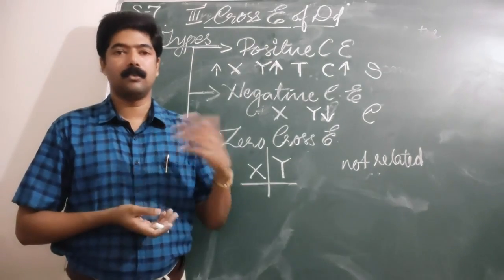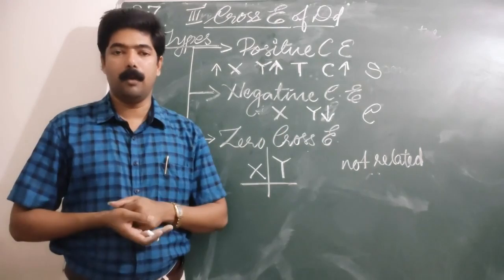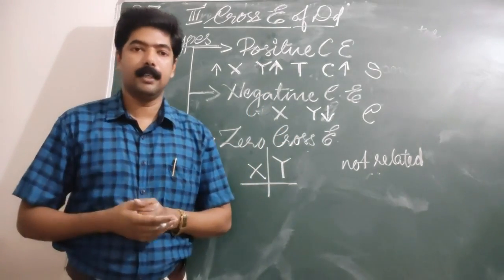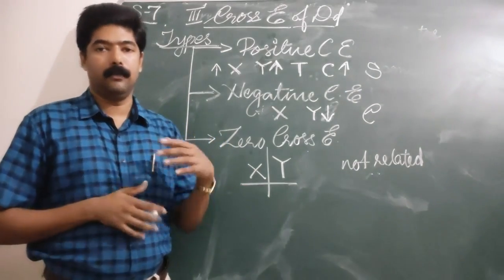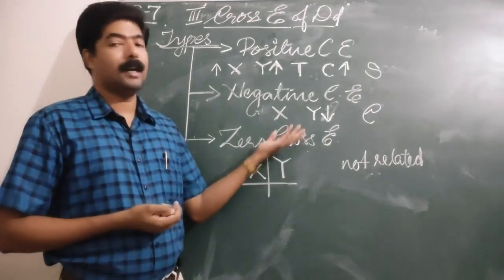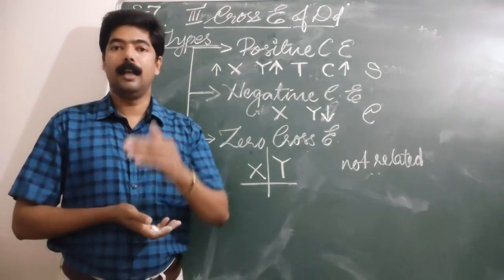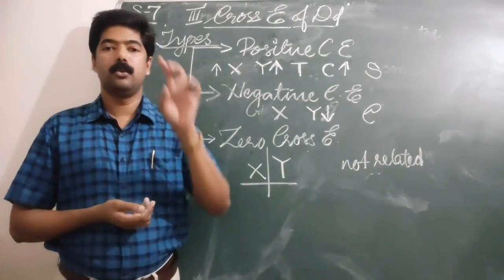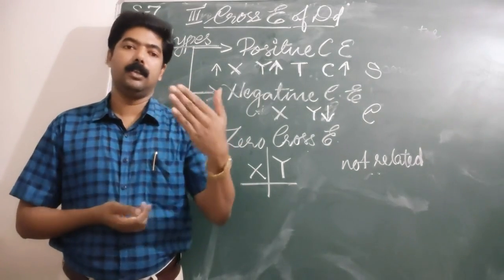Once this class is over, you won't get the time to repeat in school once school reopens. So this is the good time that you can sit and watch and study and revise in such a way that you will benefit. So here comes the end of this chapter 4, which has a relation with chapter 2. So we have completed two chapters so far. One is demand and another one is elasticity of demand.